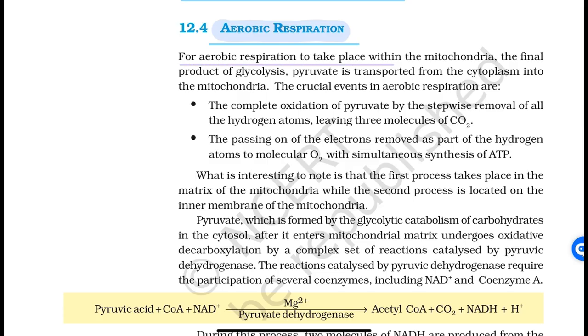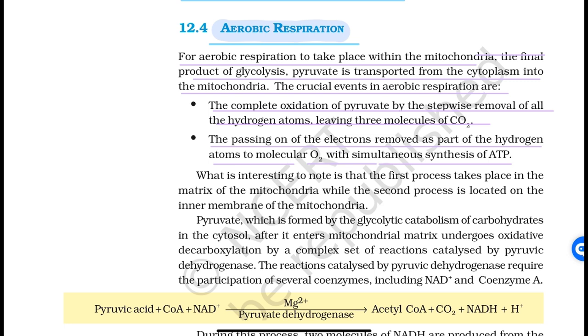For aerobic respiration to take place within the mitochondria, the final product of glycolysis, pyruvate, is transported from the cytoplasm into the mitochondria. The crucial events in aerobic respiration are the complete oxidation of pyruvate by the stepwise removal of all the hydrogen atoms, leaving 3 molecules of CO2, and the passing on of the electrons removed as part of the hydrogen atoms to molecular O2 with simultaneous synthesis of ATP.